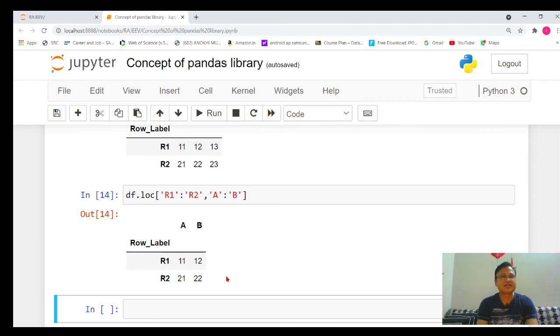Similarly, we can display the data of any specific column, any specific row, any range of specific rows, or the range of any specific column. We can also get the data of any specific cell by using the iloc function, which indicates the index location, that is the zeroth row or first row, and loc indicates the location based on whatever name we have given to the row.